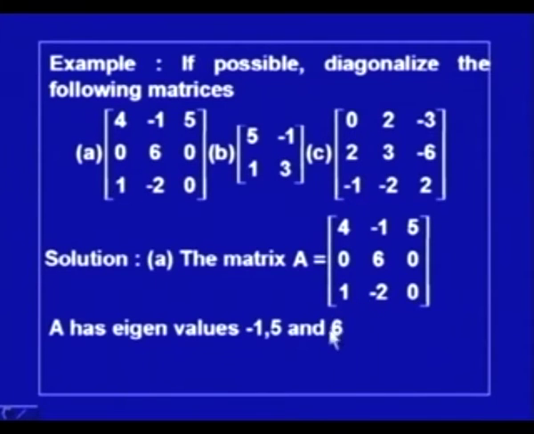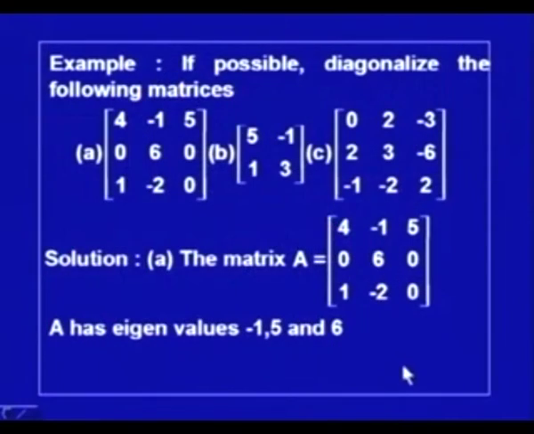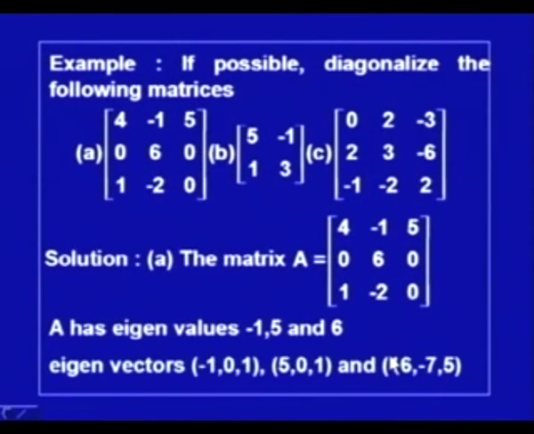One can find out that the eigenvalues of this matrix are -1, 5 and 6. Actually, this problem was solved earlier, where we obtained the eigenvalues and the eigenvectors of this matrix. Either you go through the lecture or you can take it as an exercise to compute the eigenvalues and corresponding eigenvectors. For this example, -1, 5 and 6 are the eigenvalues, and the corresponding eigenvectors are